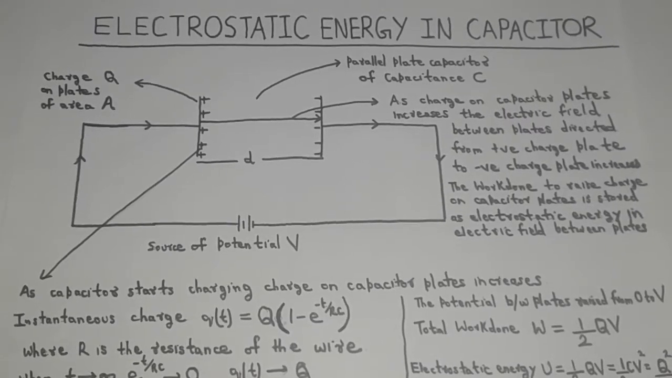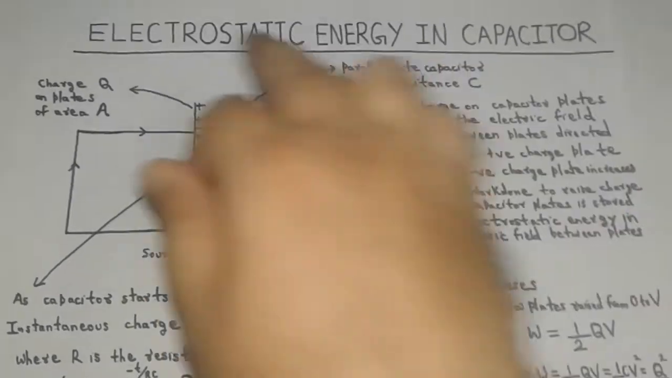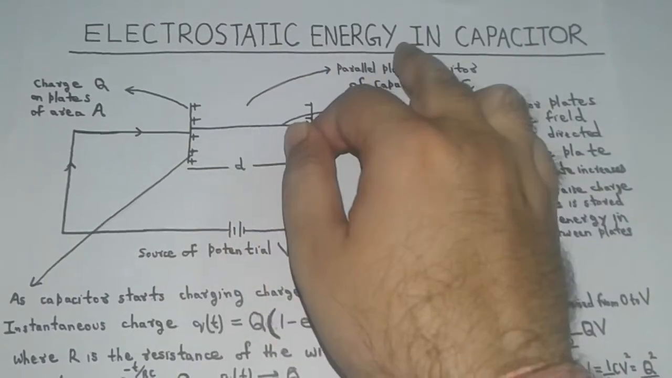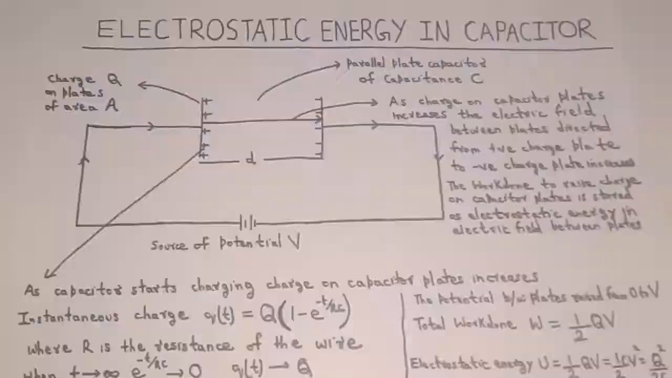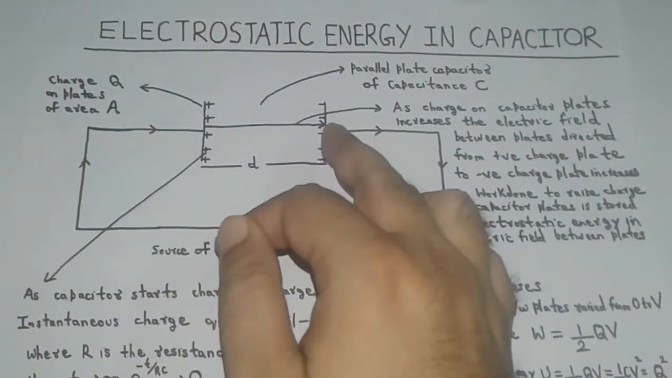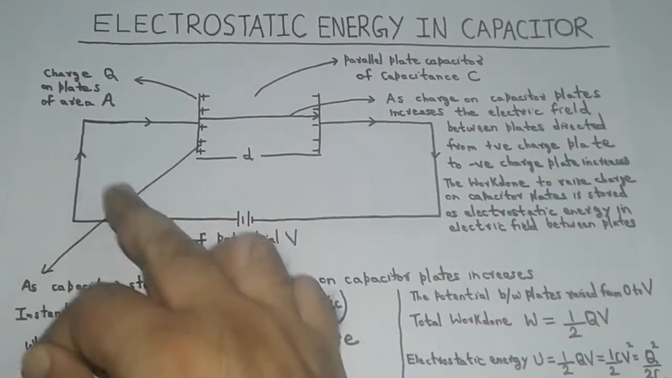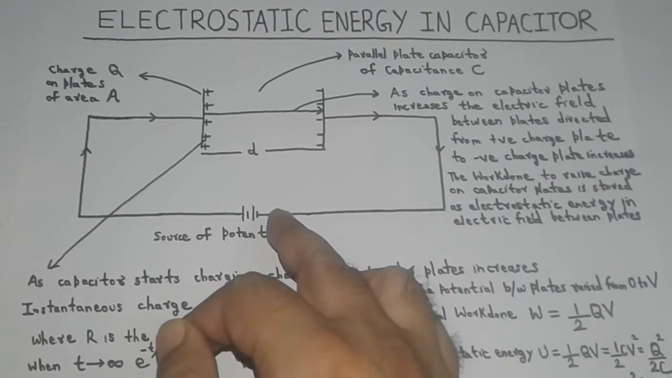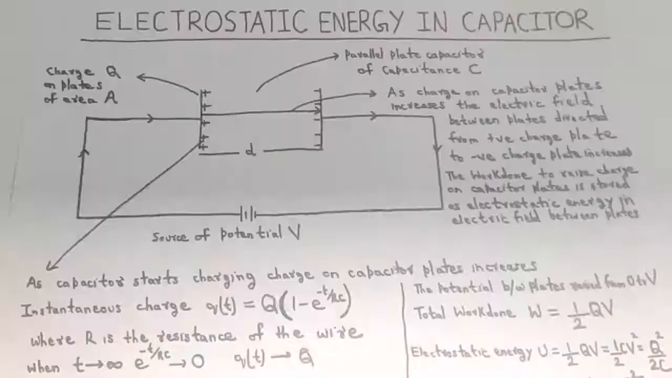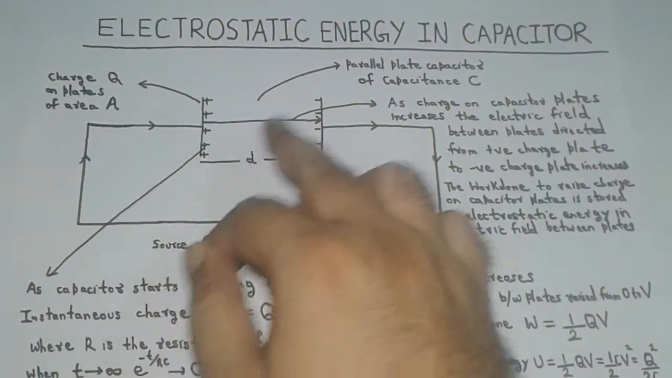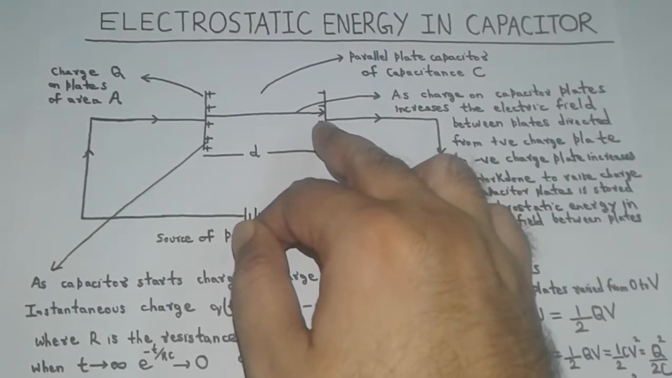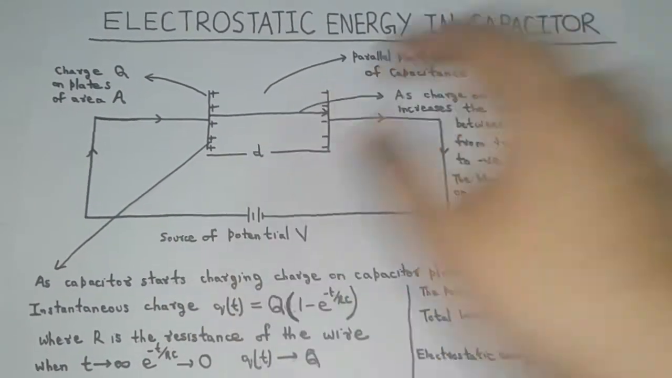Hello students, today we will discuss electrostatic energy in a capacitor. Let us consider a capacitor with capacitance C connected across a source of potential V. The charge on the plates of the capacitor starts increasing with time.